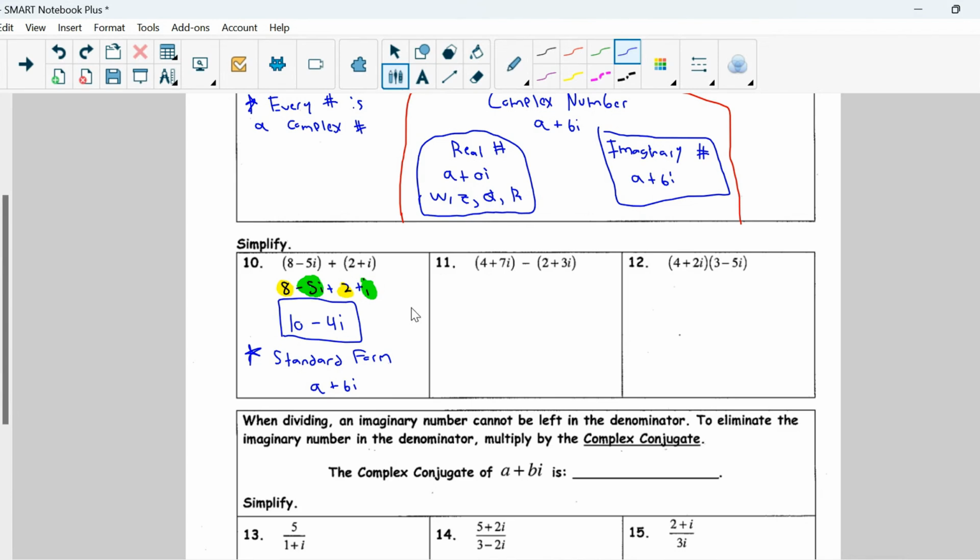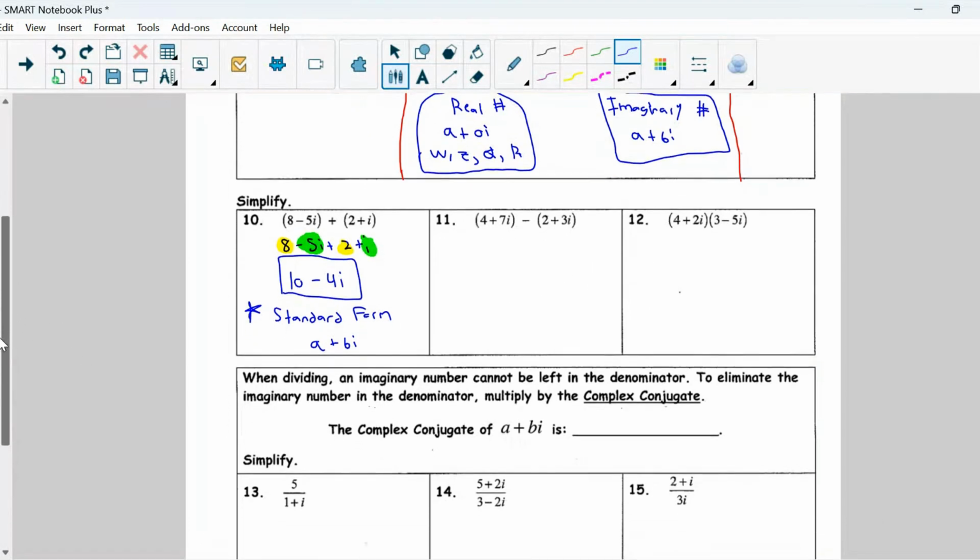Let's skip number 11 and let's skip number 12 as well for now, just for the sake of time. Okay, for number 12, you are FOILing. Remember what happens when you multiply your negative numbers. What happens when you have i squared. And for number 11 here, you are just adding again. Okay, we'll take a look at those for sure in class, but give them a try.